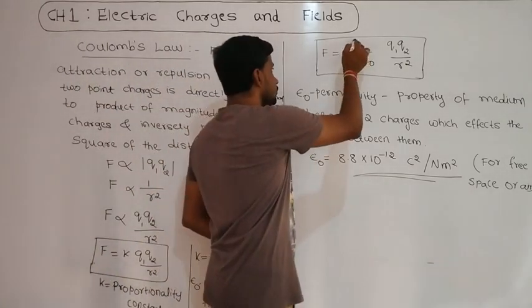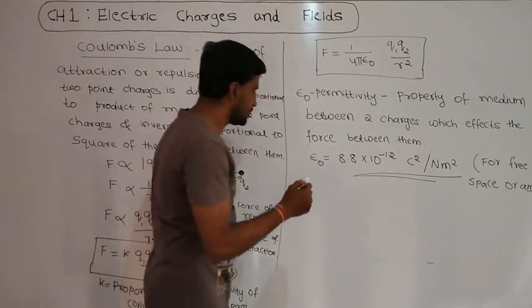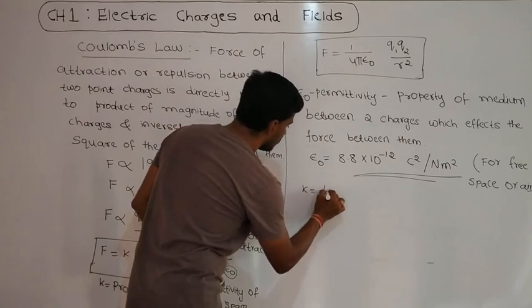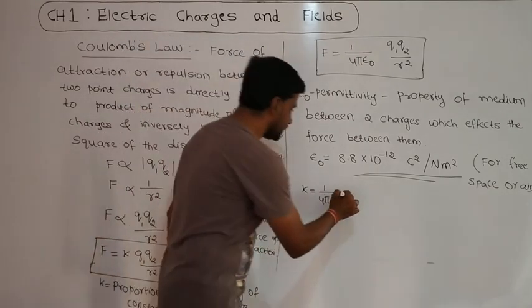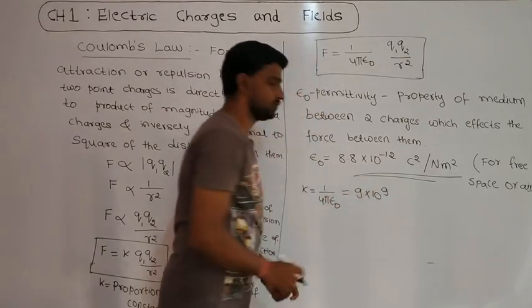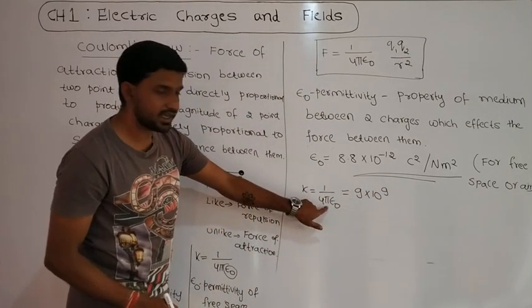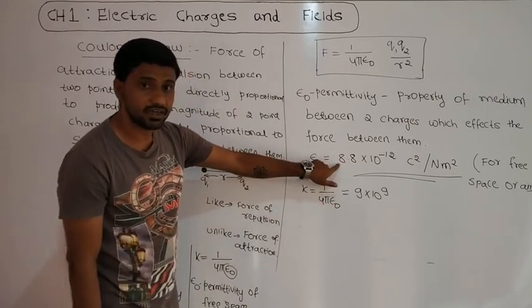If you calculate the value of 1 by 4 pi epsilon naught, that is k, by substituting the values you will get k value as 9 into 10 to the power 9. You know that 4 into pi is 3.14 into epsilon naught. Epsilon naught is nothing but the permittivity of free space.